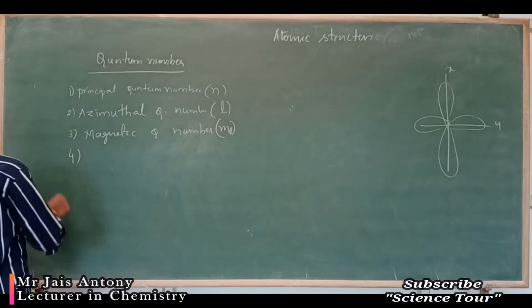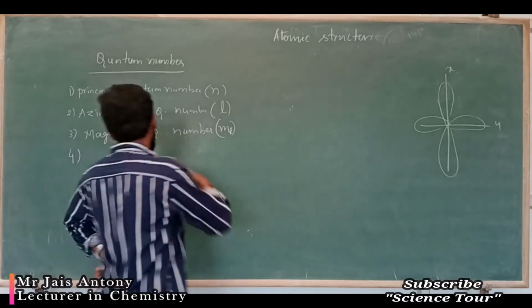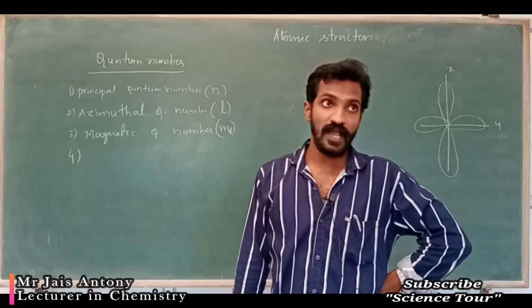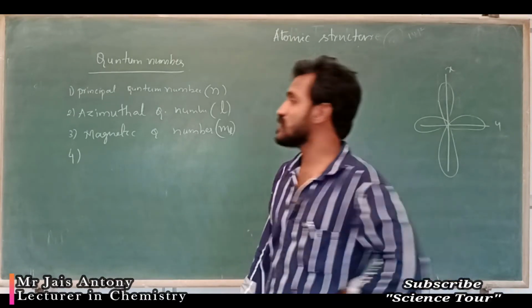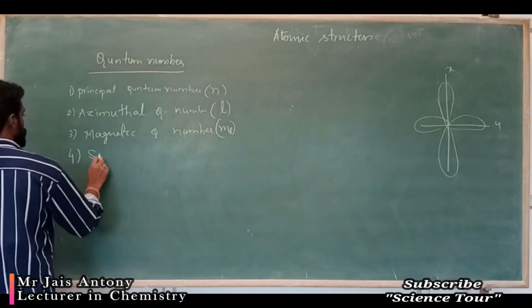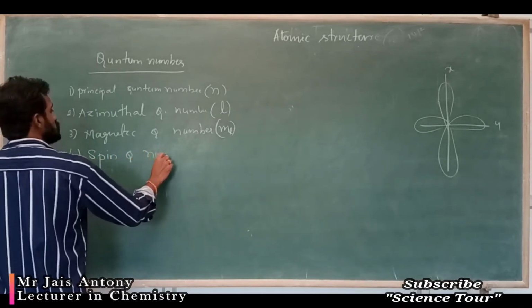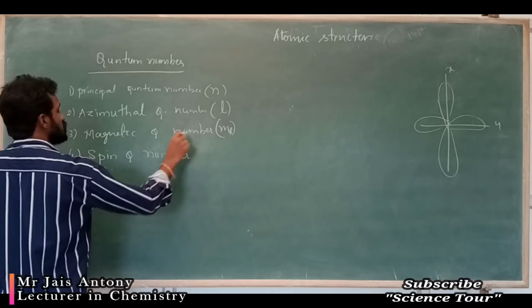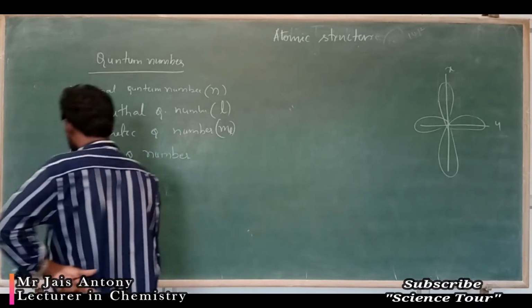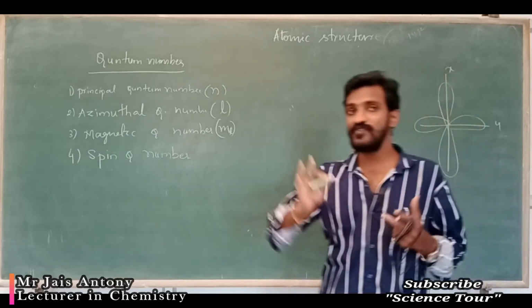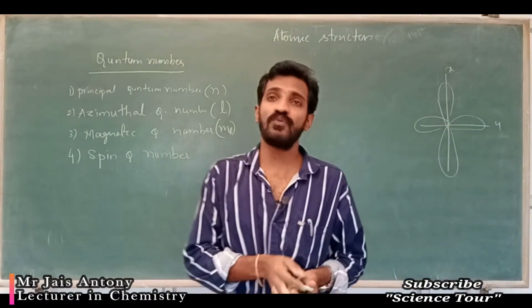Fourth one is the spin quantum number. So, my dear students, to explain the wave function of an electron, four quantum numbers are used.